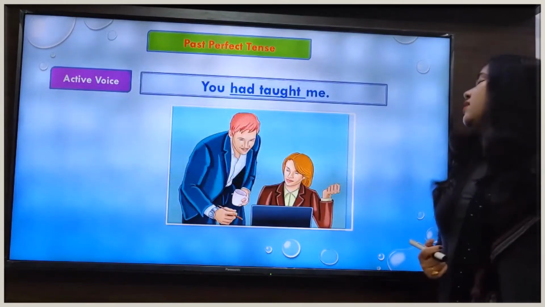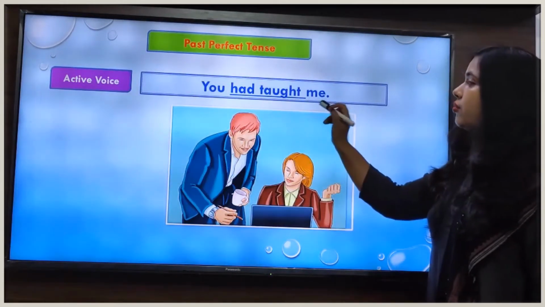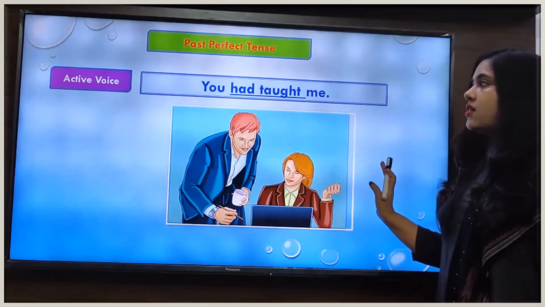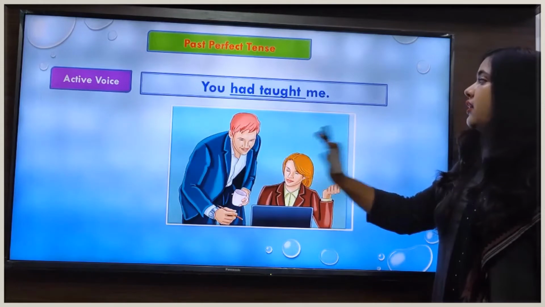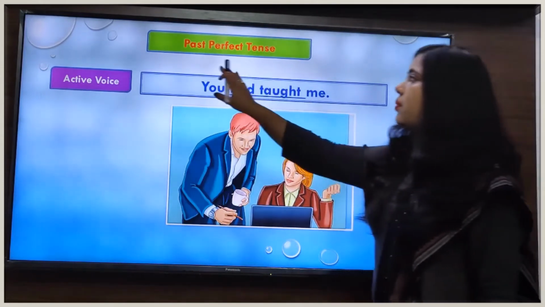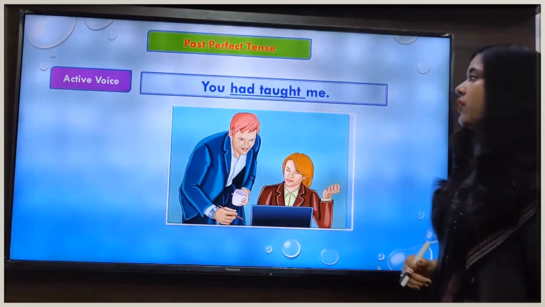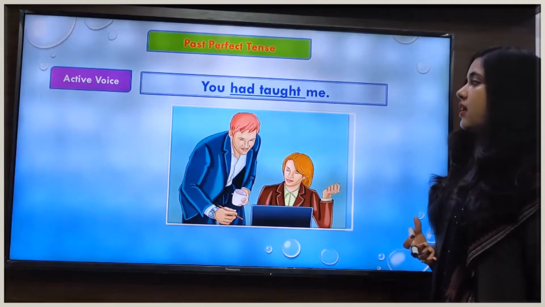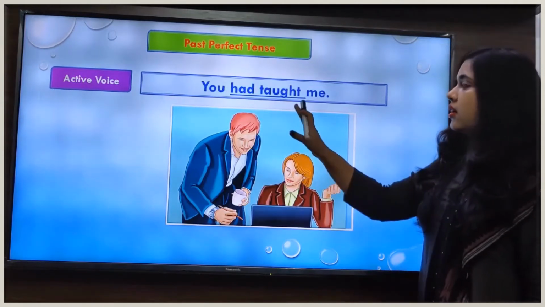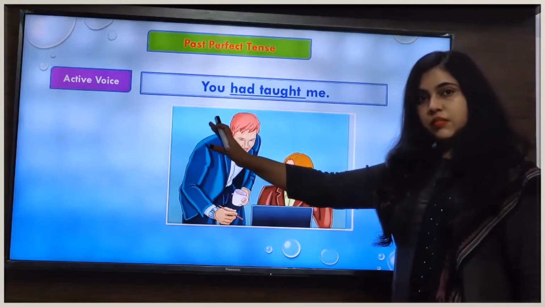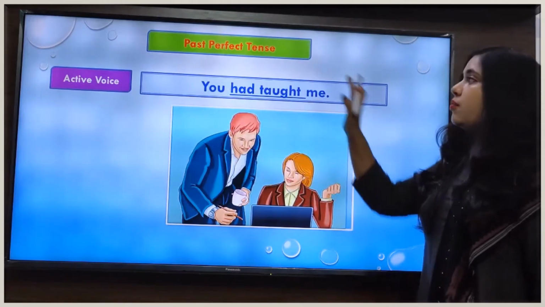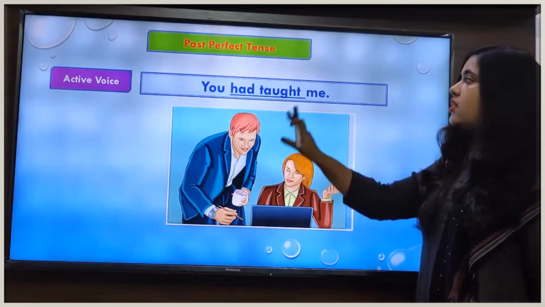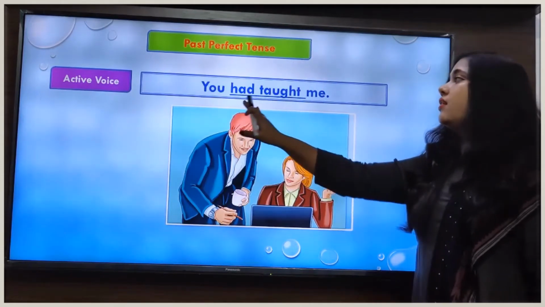The next sentence is, you had taught me. In this sentence, had taught is the verb here, which indicates that this sentence is in past perfect tense. So here you can see, in this sentence, you is the subject here and me is the object. And in past perfect tense, we use the third form of the verb with had.